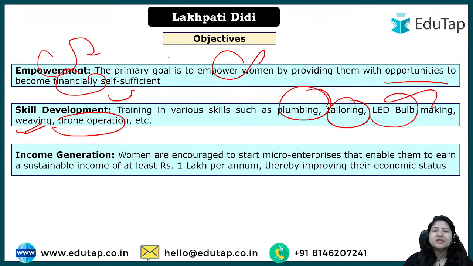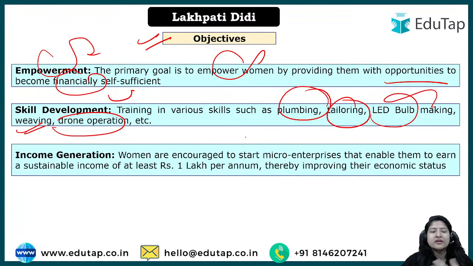Then income generation: one of the objectives is to have proper income generation. Look, in NRLM also, when we established the self-help groups, we were focusing on providing them with livelihood opportunities as well as skills, so that they can have some earning. But we did not have any designated target. Even if they were earning 1000 a year or 1000 a month or anything, the government was not much bothered how much they were earning. They were initially bothered that at least they should earn something. Okay, now it has been improvised.